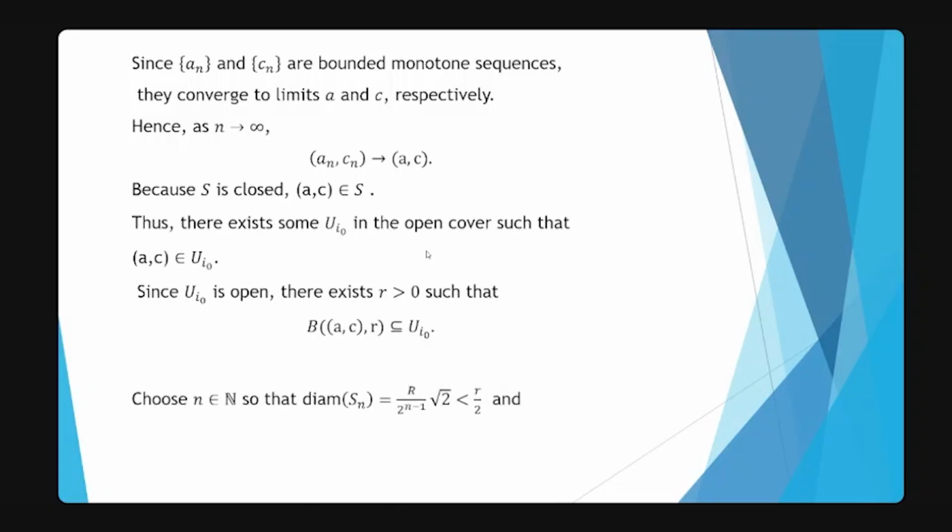What does that mean? Choose n such that the diameter of S_n, which is equal to r upon 2^(n-1) times root 2, is less than r by 2. Then for any (x, y) belonging to S_n, by the triangle inequality, the distance from (a, c) to (x, y) is less than or equal to the distance from (a, c) to (a_n, c_n) plus the distance from (a_n, c_n) to (x, y).